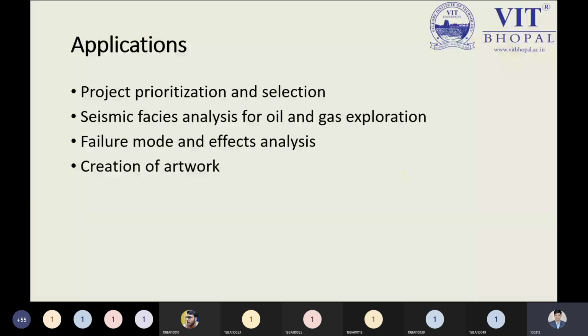But when talking about the other part, like the brown or some reddish color, we can say this is the plateau area, or a place where we have a field, or a place that could be localized as a normal place. From that portion, if you need to determine oil and gas exploration, how can we determine it? Seismic phase analysis can be done for oil and gas exploration.